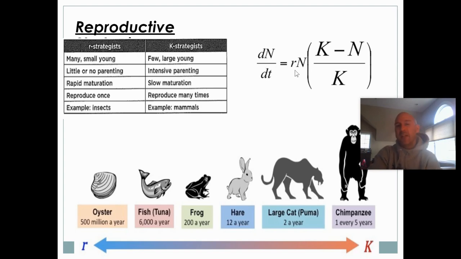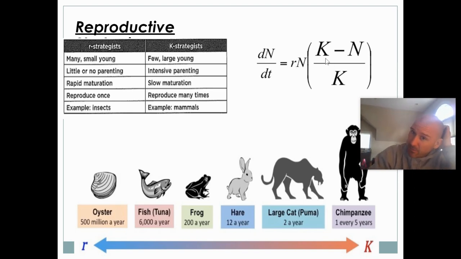Now what determines that is the R max value. This R right here is determining the growth rate or the growth ability of that organism, that species. Some organisms have a ton of young. If you think of insects, where a spider or another insect can have hundreds of offspring, they have a very, very high R max value. If you think of elephants, they have a very, very low R max value. So it's the number of offspring they put into the environment when they reproduce. Okay, so that's what this R max value is.